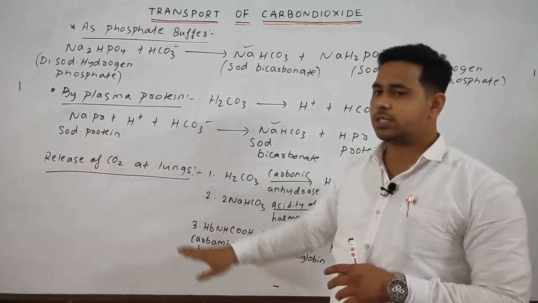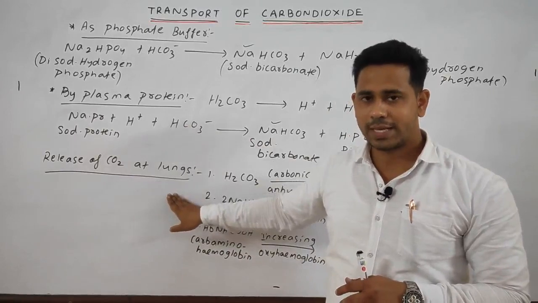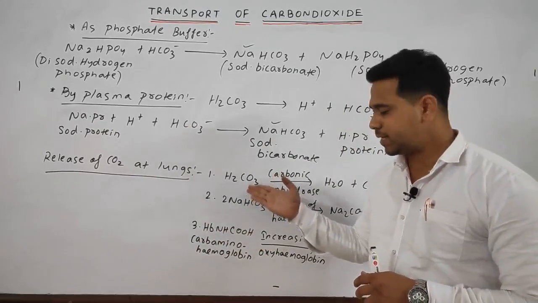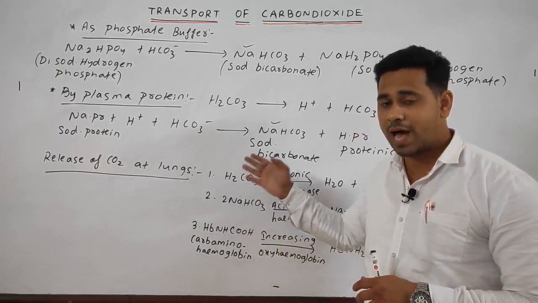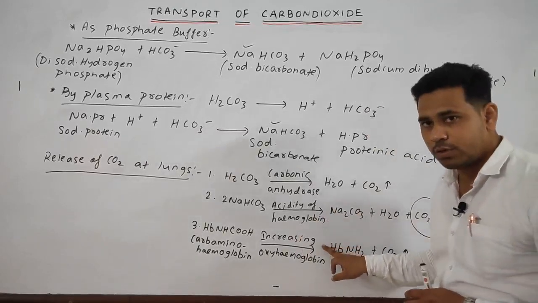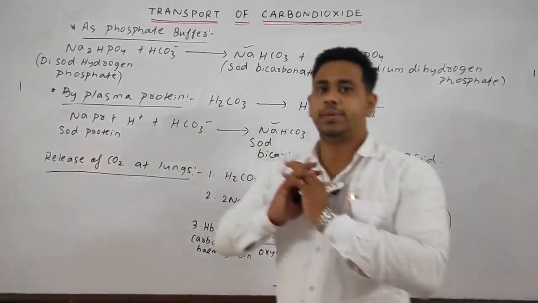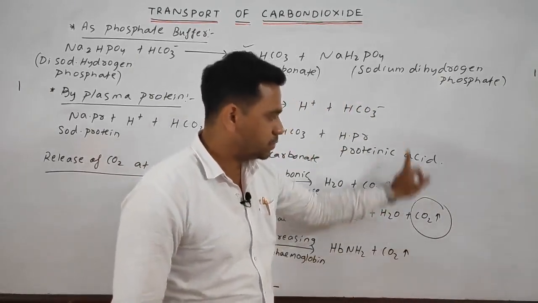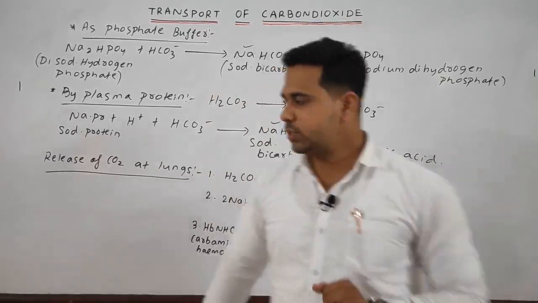And lastly, we discuss how the CO2 is released from the lungs, from the various forms such as carbonic acid, carbaminohemoglobin, and the bicarbonates. These break down in the presence of a suitable environment, by which free CO2 is produced and eliminated. You can see here the CO2 is being formed and eliminated. That is why I have given the upward direction. Okay, students, please note down.